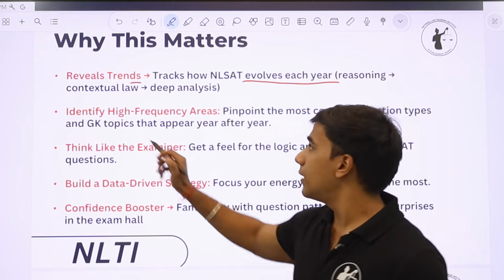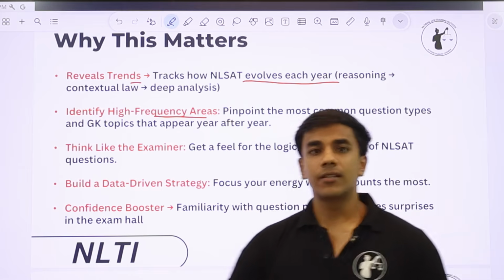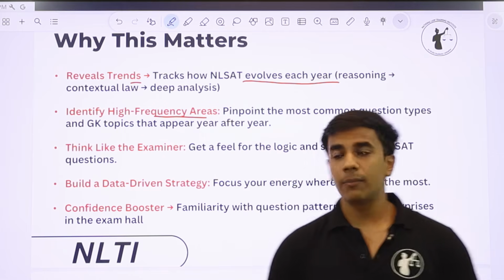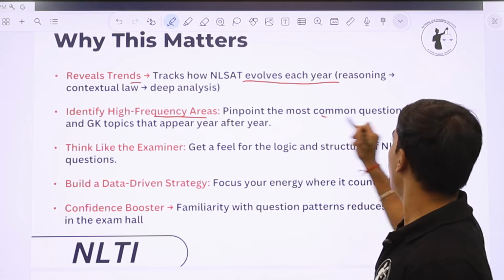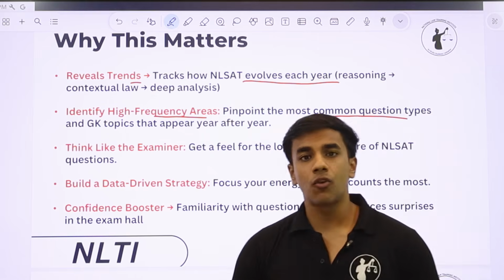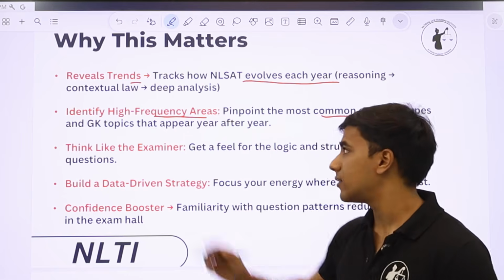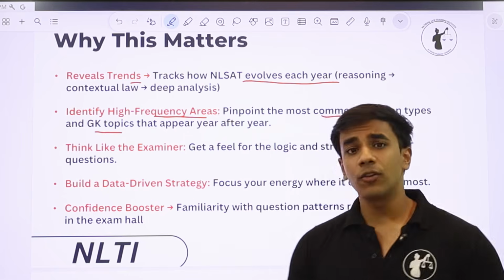We'll also identify high frequency areas. So discussing or decoding previous year question papers helps us identify the high frequency areas. And these are the areas that are most commonly asked, and these are the most common question stems or types that are asked. And we'll also shed light on the GK topics.